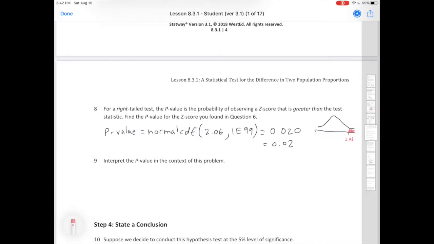Number 9. Interpret the p-value in the context of this problem. So what does the p-value mean? Remember, the p-value means that we actually have a 2% chance of observing something as extreme as what we did if we assume the null hypothesis is true. So in the context of the problem, it goes like this. If we assume, what was the null? Remember, the null hypothesis was that men and women text at the same rate.